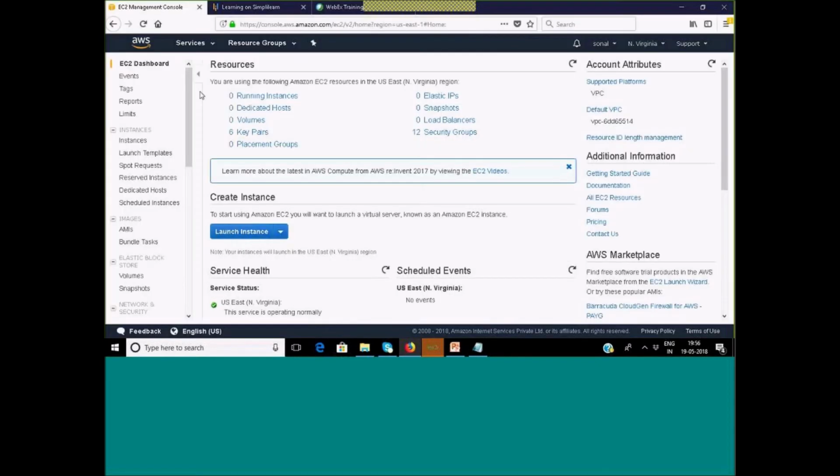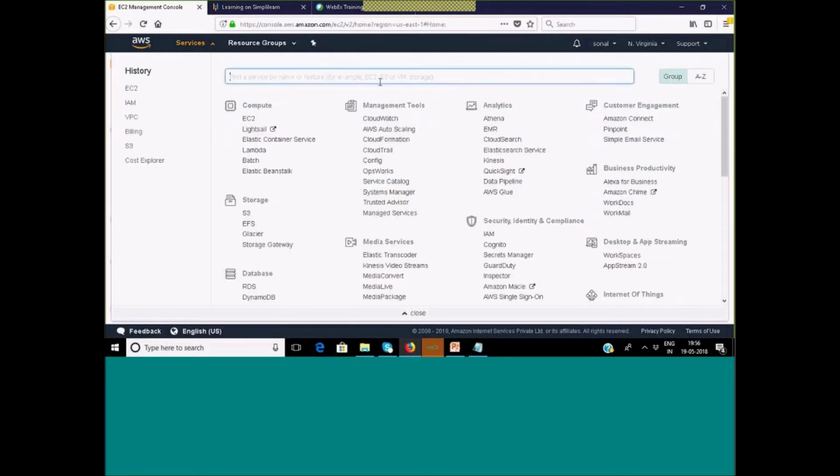Okay, so I am going back to the management console. I will use IAM. The IAM service is free of charge. You are not charged for creating users. You can create any number of users. You can create groups, roles, and policies. You are not charged for that. Okay, so it is free. I am typing IAM over here.